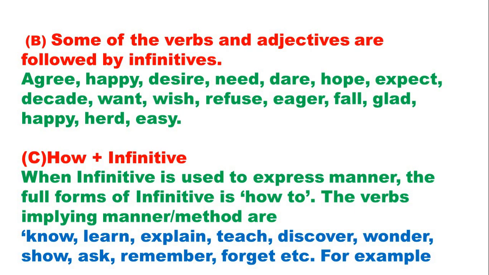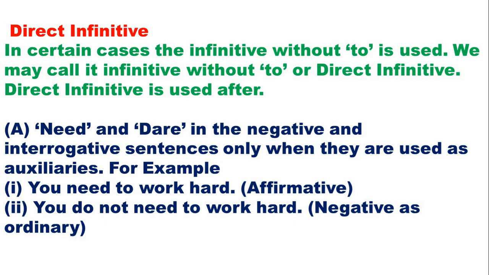Exactly the examples. Direct infinitives. In certain cases, the infinitive without to is used. As I have discussed earlier also, every time it is not necessary that there will be to before infinitives. That means you can identify the infinitive with to, but somewhere it will be missing. So we are talking about that particular point. In certain cases, the infinitive without to is used.